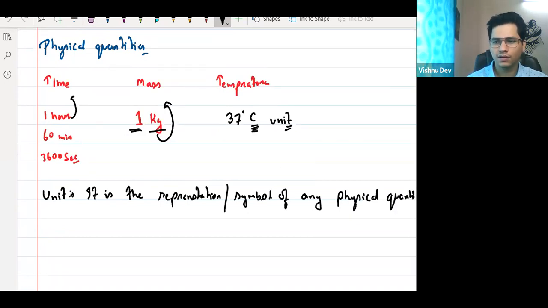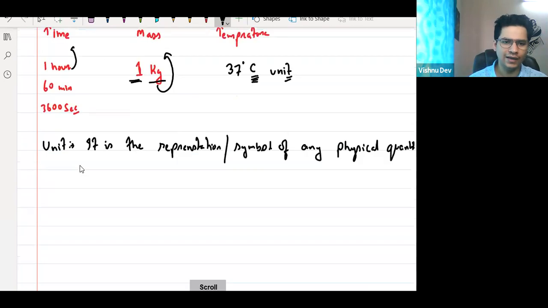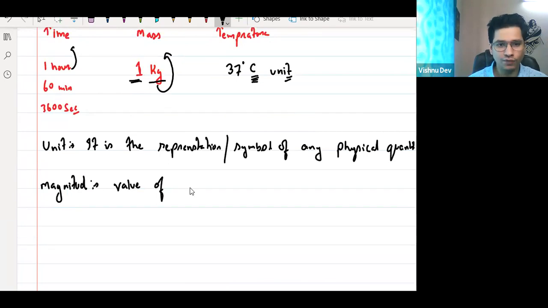For example, if you say, "Bhaiya, I need 1 kg," people will automatically understand that he is asking for mass. If you say it is 32 degrees centigrade, people will understand that it is temperature. And every physical quantity is associated with magnitude. What is magnitude? Magnitude is the value of any physical quantity.